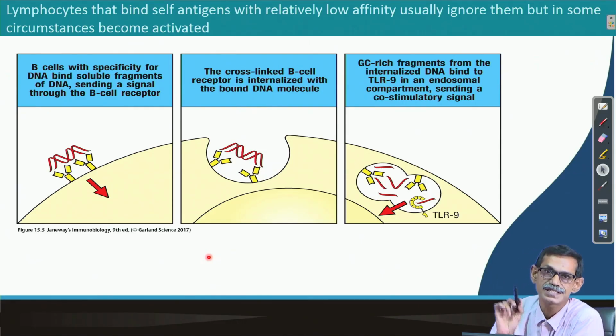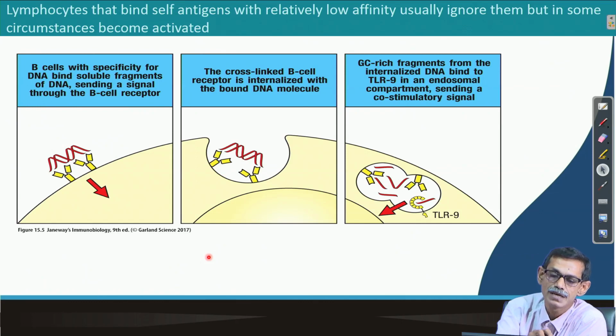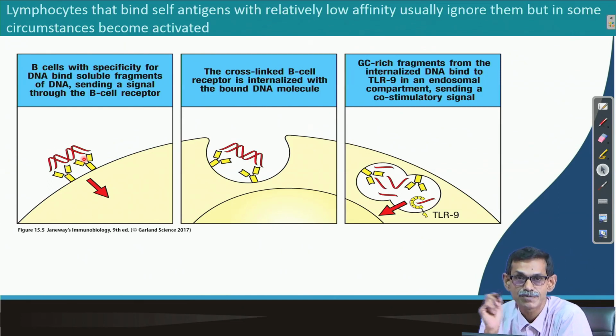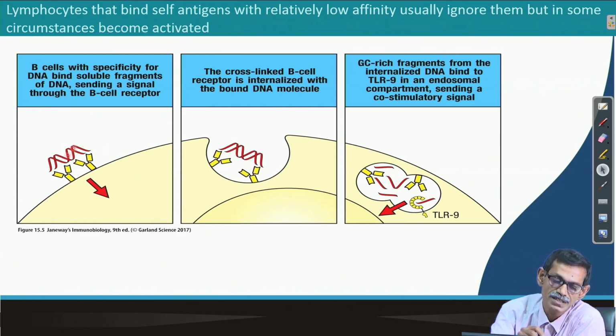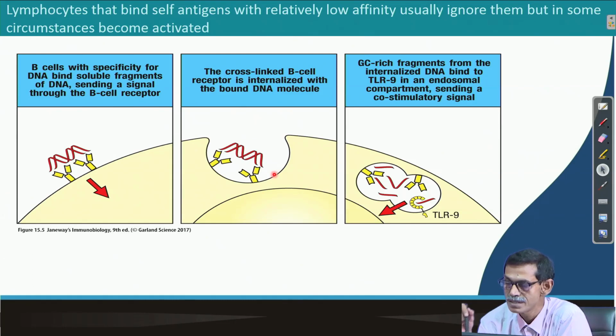How? See here, this is an example. Wherever an example is possible, I am going to give you one. Here, a B cell with specificity for DNA. You know that receptor dimerization is very much needed; a single receptor interaction does not always activate the cell. So they cross-link the receptor, since the DNA molecule is big. If the DNA molecule is internalized, what happens? There is TLR9, which recognizes CpG or GC-rich, non-methylated DNA, and gets activated.